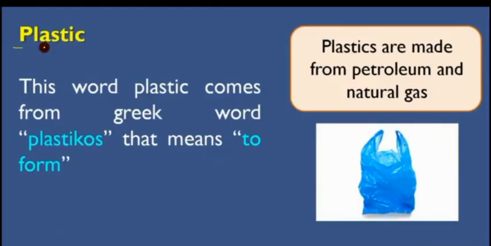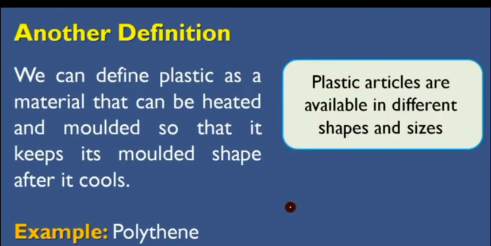Plastic. This word plastic comes from the Greek word plastikos, meaning to form, and plastics are made from petroleum and natural gas. Also we can define plastic as a material that can be heated and molded so that it keeps its molded shape after it cools. When we heat plastic, it can be molded into any shape and it keeps that shape after cooling.